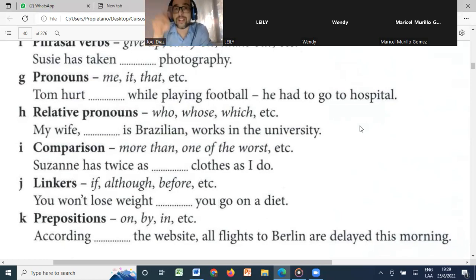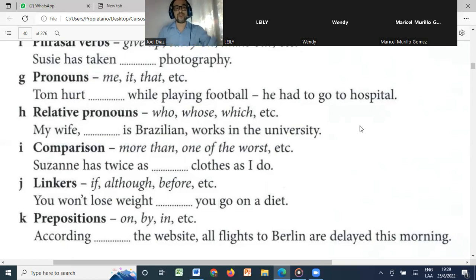We're going to see, actually, in one of the courses, when exactly to use that, or who. But in this case, my wife, who is Brazilian, works in the university. Very good. Comparisons, we need to also work on or study comparisons.